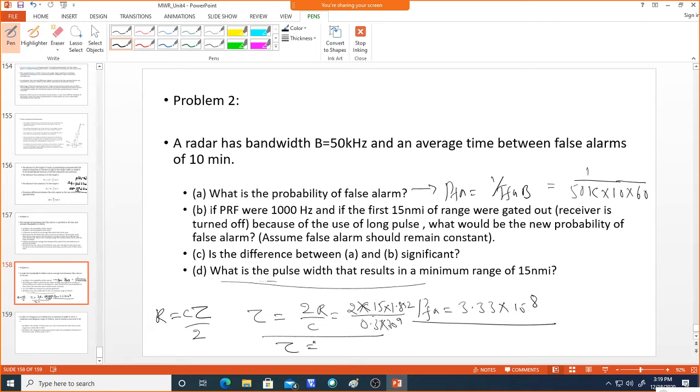And 1.82 into 10 power minus 7. Okay, so 1.12 into 10 power minus 7.